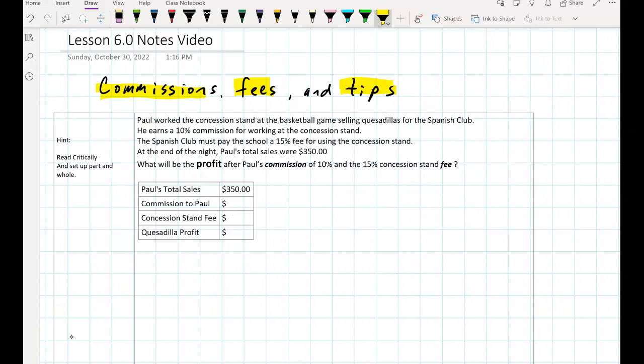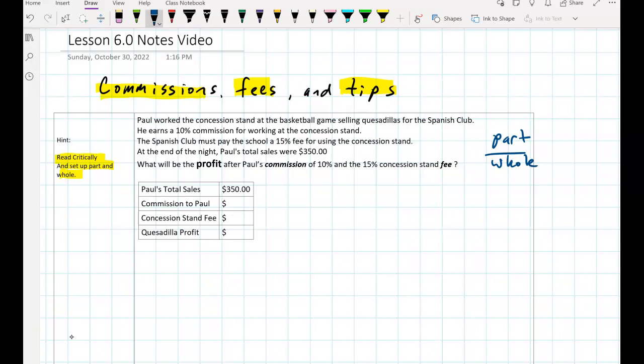And then tips: servers, drivers, waitresses, waiters, all kinds of people earn part of their living from tips, which is always based on a percent of the total bill. So let's get started with our first question. Remember, we always want to read critically and set up the part and the whole in our proportions. And remember, it is always the part over the whole amount.